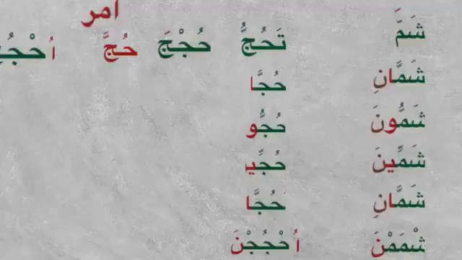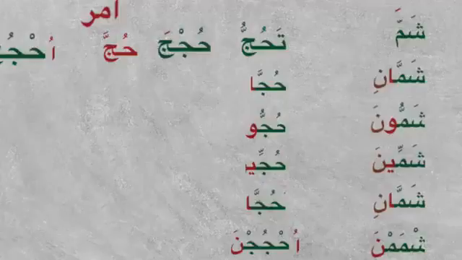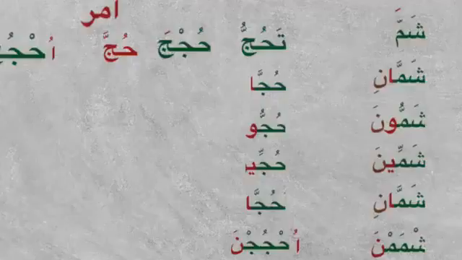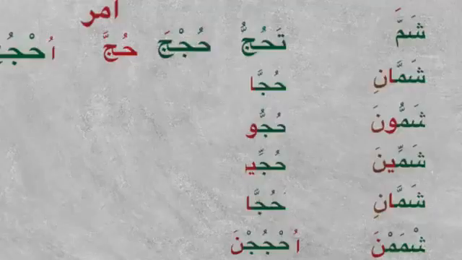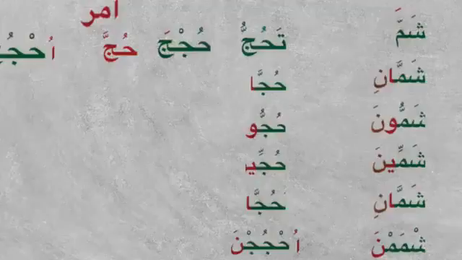But how do we describe it in grammatical terms? Shamma is fi'l amr mabni. Fi'l amr is always mabni ala sukun in anta. Here we cannot see the sukun, but we know there is a sukun. So we say fi'l amr mabni ala sukunil muqaddar. The sukun is muqaddar. It is not fatha. Fatha is just temporary.